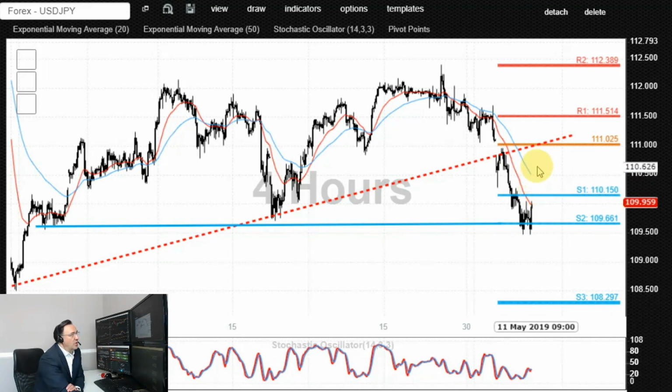Breakout above that level could open up the way for the spike towards 111 for the retest of this longer term support trend line, which is now going to be considered a major resistance area. So bears might be looking to find confirmations to re-enter their shorting setups around 111 for a deeper retracement now. Alternatively, only a breakout and end of day close above 111 would negate the bearish outlook, potentially targeting 111.50, 112, possibly 112.40 on the way to 113.50 to the upside.